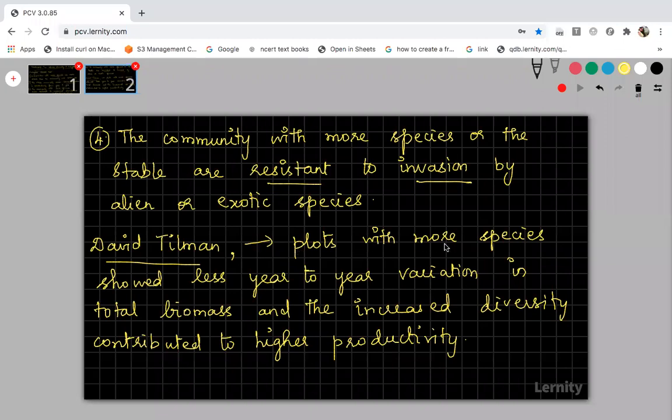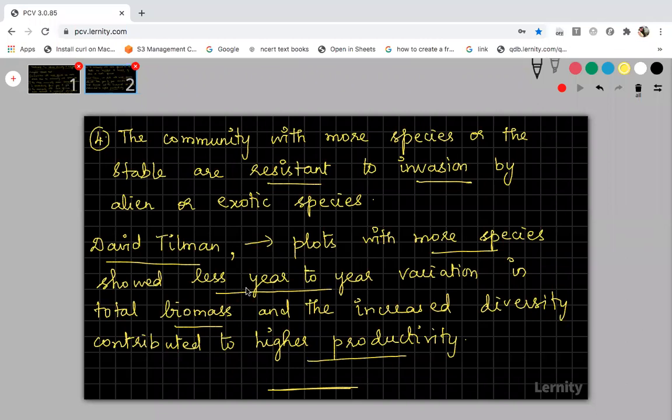Plots with more species showed less variation in total biomass, and increased diversity contributed to higher productivity. Increased diversity means the biodiversity of that particular environment is high, which contributed to higher productivity. That is more production. Production is done by the plants. More productivity will be there. Okay, that's all about your patterns of biodiversity.